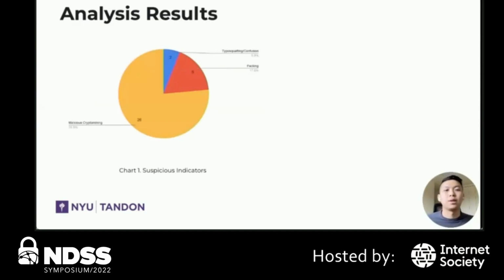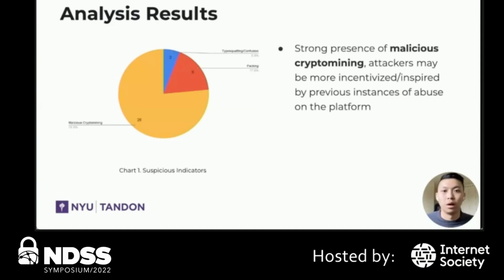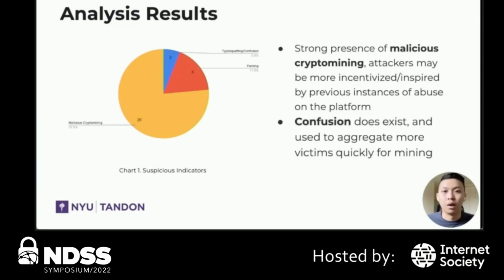Next, we took a look at the actual suspicious indicators that were tagged for the samples we recovered. We noticed, again, a strong presence of crypto miners, meaning that attackers seem to be more incentivized or inspired by the previous instances of abuse on the platform. We also noticed that the techniques of confusion do exist and are still used to potentially aggregate more victims quickly for mining.